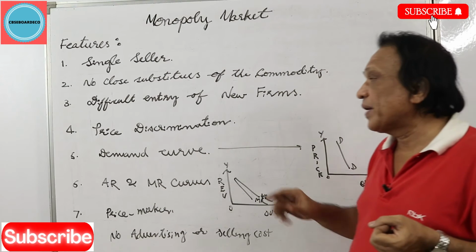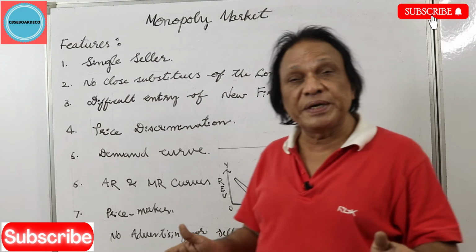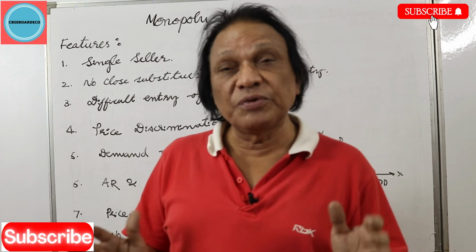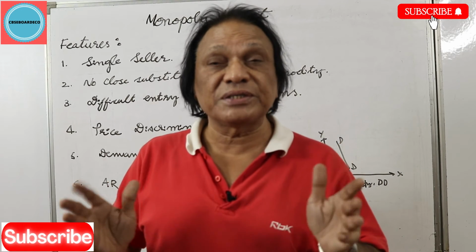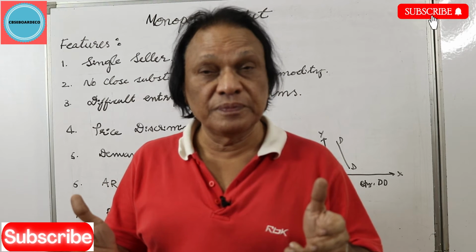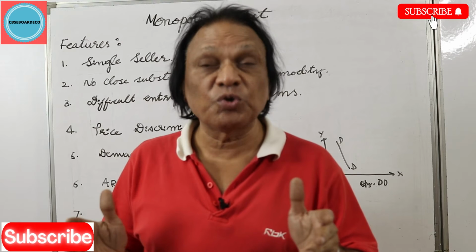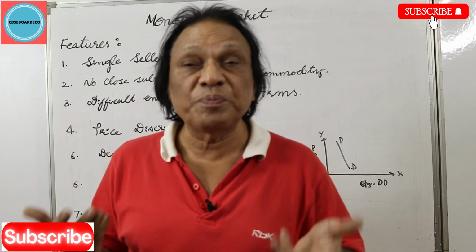And the next point you have, see the shape of the demand curve. Mind one thing, even if the monopolist is a single seller, he cannot charge any price he likes. If he is selling at a very high price, the consumer may not buy it. So even the monopolist always tries to reduce the price to sell more quantity. Hence, the demand curve of the monopolist firm is also downward sloping, showing the inverse relation between price and quantity demanded. So if the monopolist reduces the price, more people can buy.